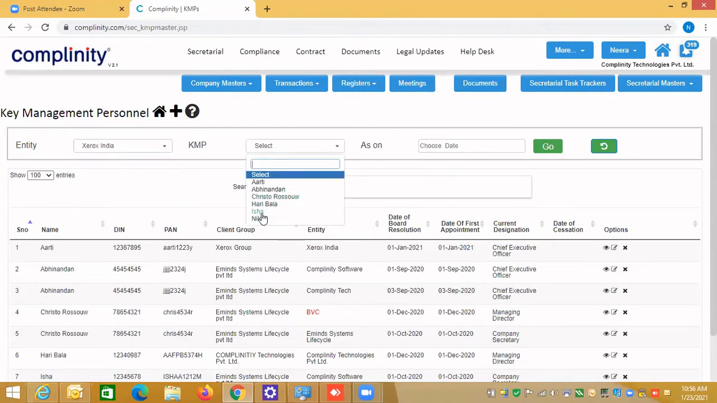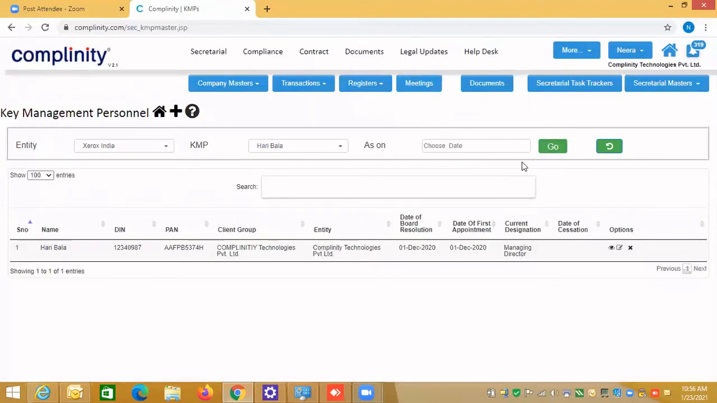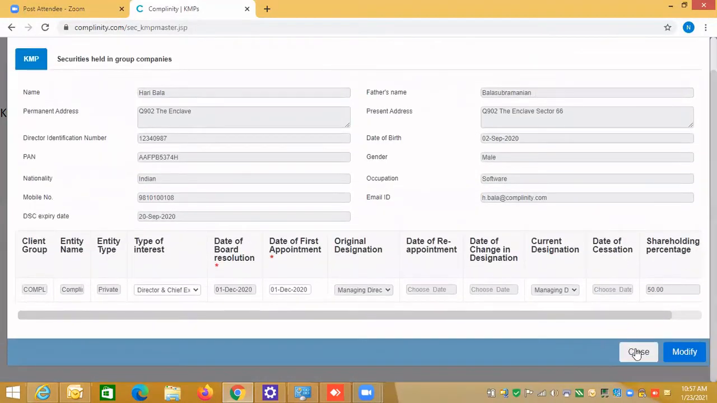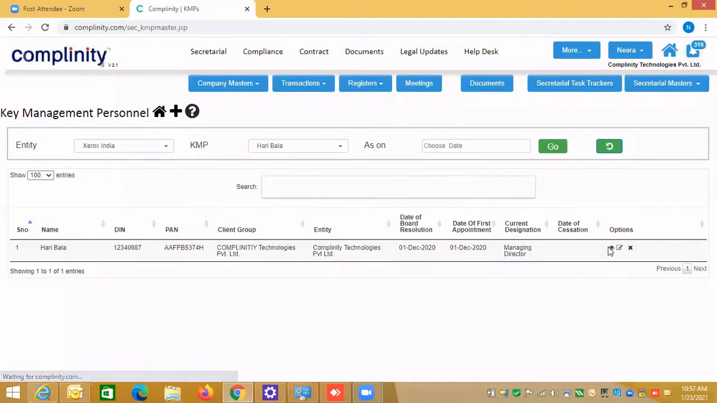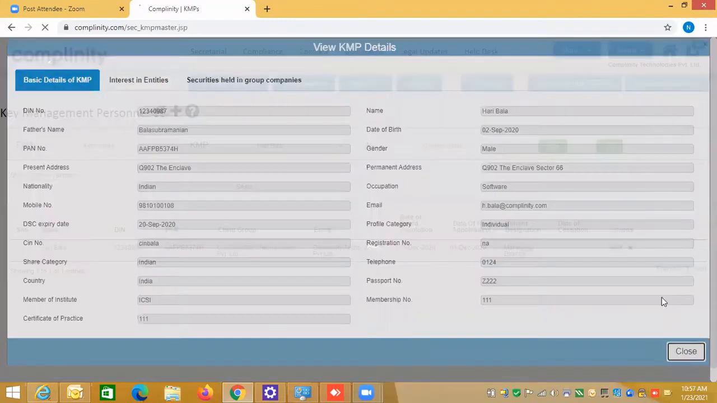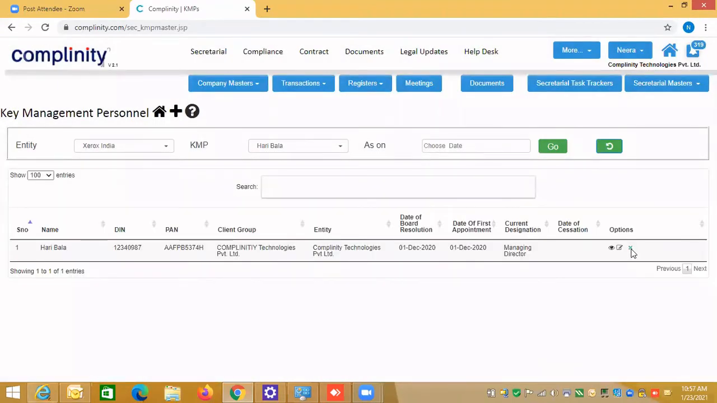If I want to print also, suppose I'll say, so this is a filter. So you can see, suppose a person, then you can see the details over here and you can modify also. If you want to modify the details, you can simply click onto, as I said earlier, an eye icon, which means you can view the details. So this is the way you can view. And if you want to delete it, this cross button, you can delete it also. So now we have created KMP.